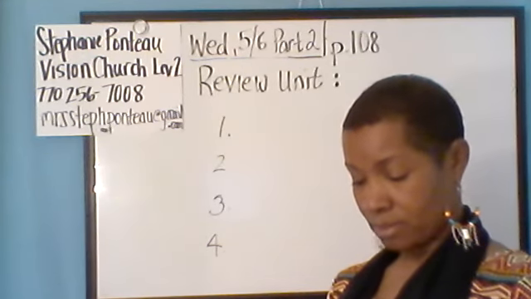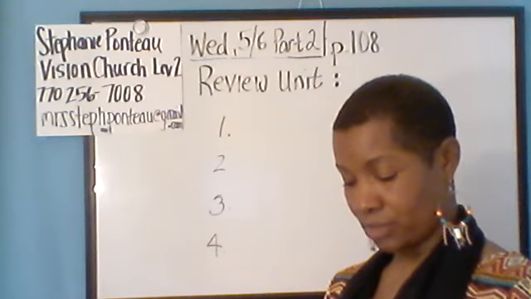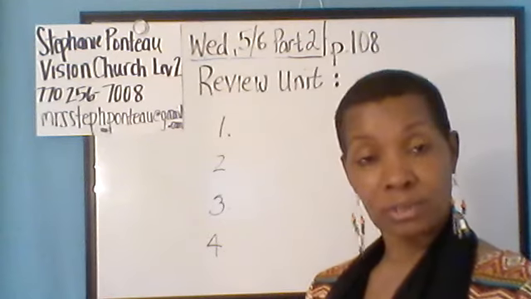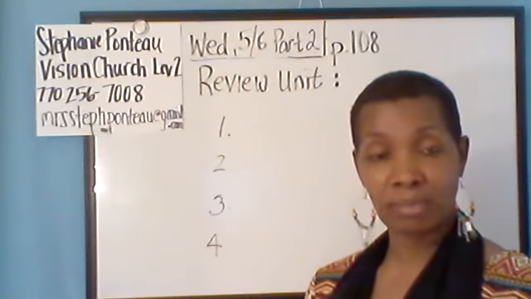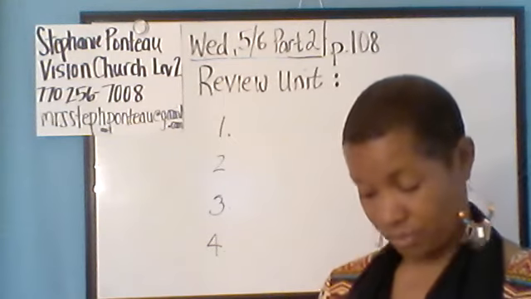Number 1, the answer is Vanessa worked at the hometown hotel last year. So what's the question? Where did Vanessa work last year? Yes. And so that's the great thing about if you answer a question as a complete sentence, you know what the question was based on the answer.